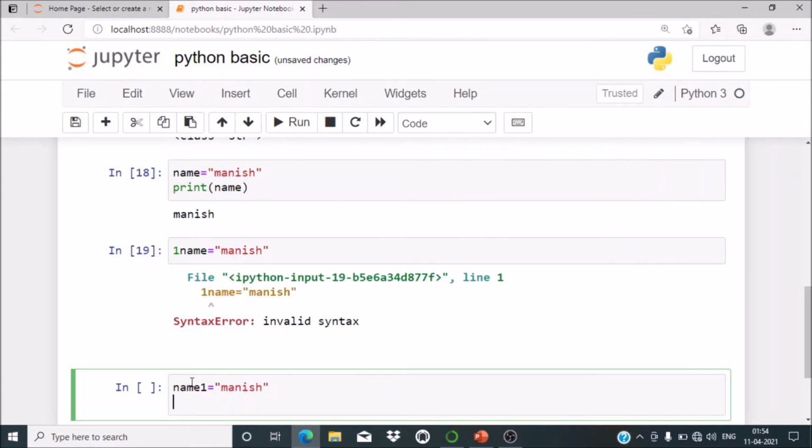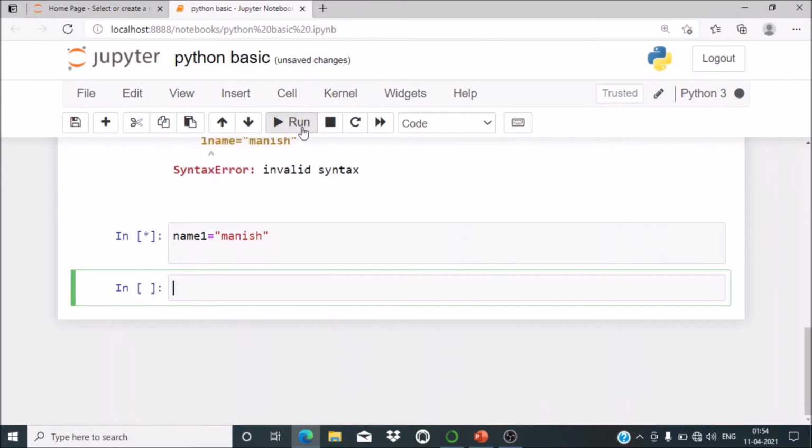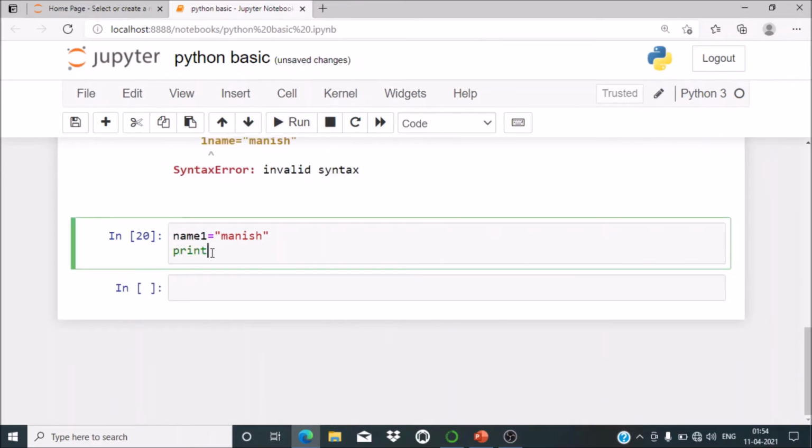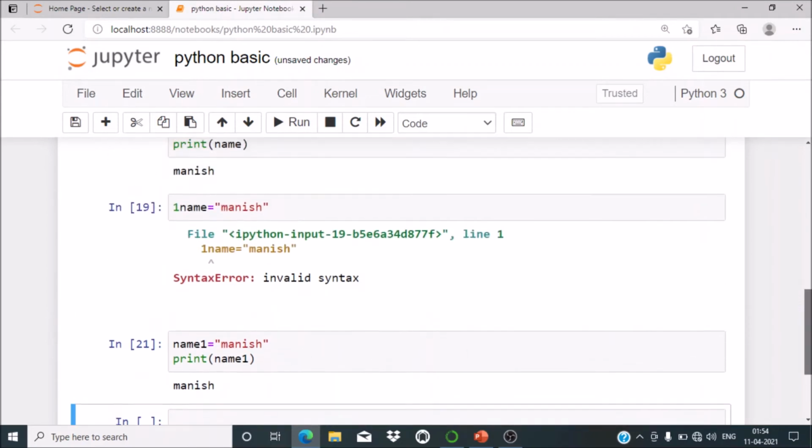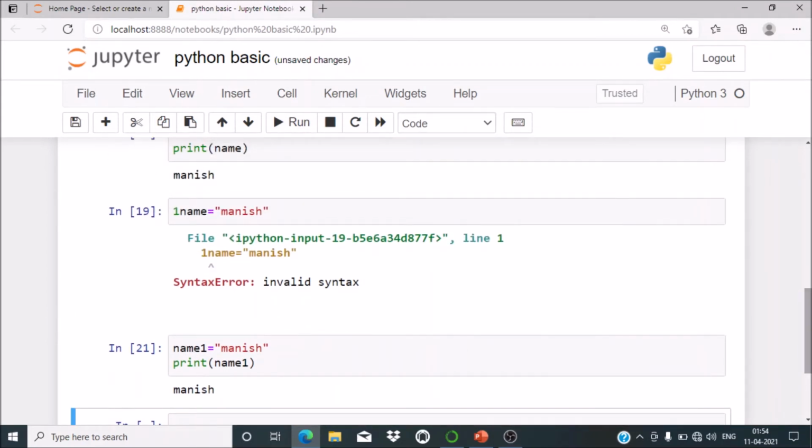So it will definitely take name1 without error. So you can print it, print name1. It will give you the answer. But remember, when giving the variable name, it must start with characters. It should not start with numbers, otherwise there is an invalid syntax or it will give you a syntax error.